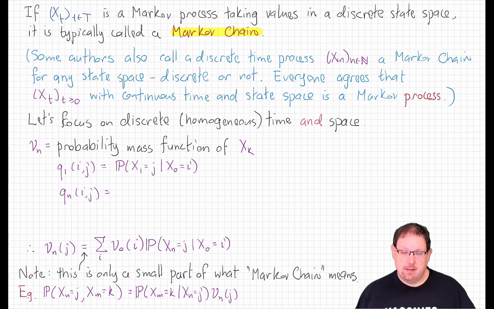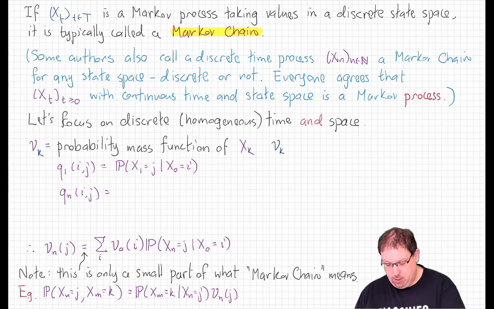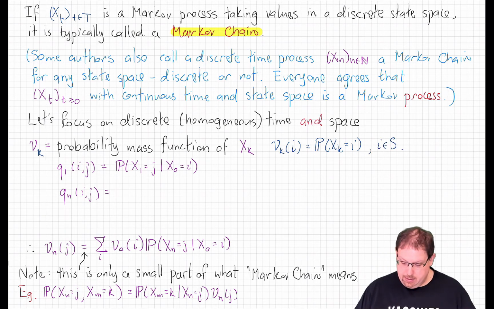Now, for discrete time and space, in some sense, the entire analysis of Markov chains boils down to questions of linear algebra. Let's see why. If we focus on that case, let's let nu_k be the probability mass function of our process at time k. So that is, nu_k is the function which takes each state i and produces the number, the probability that X_k equals i. Since our state space is discrete, that is sufficient information to reconstruct the entire distribution of the process at each time.